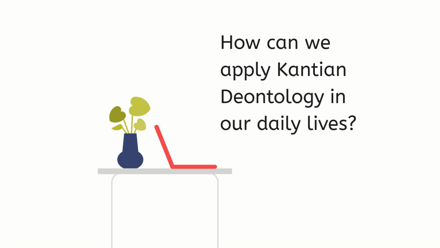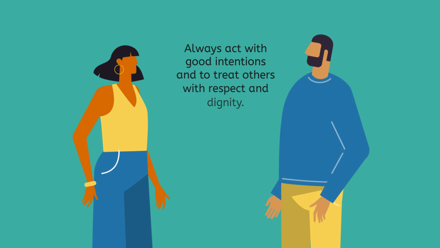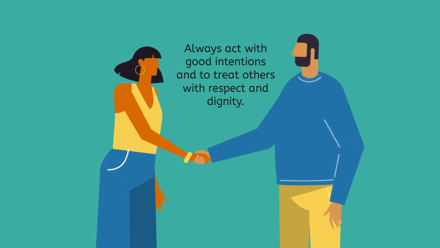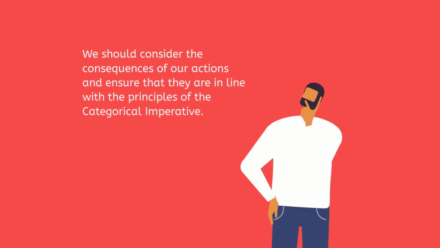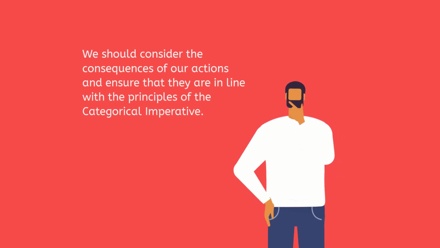So, how can we apply Kantian Deontology in our daily lives? One way is to always act with good intentions and to treat others with respect and dignity. This means that we should consider the consequences of our actions and ensure that they are in line with the principles of the categorical imperative.